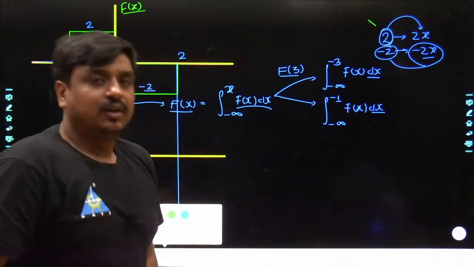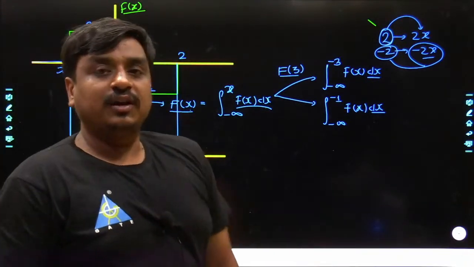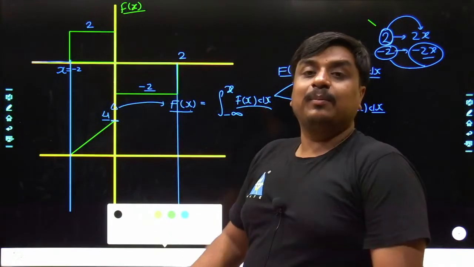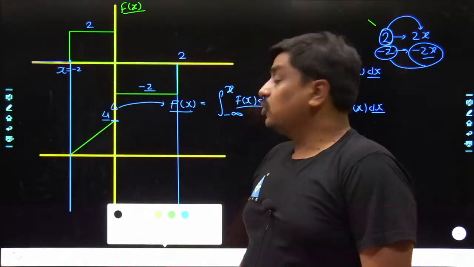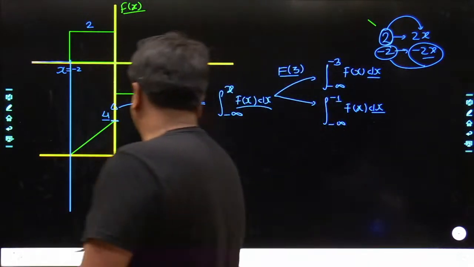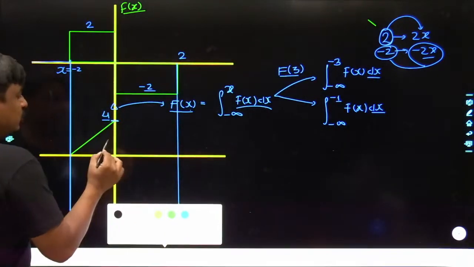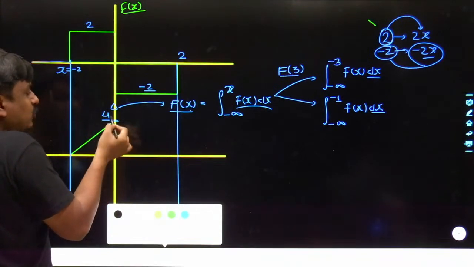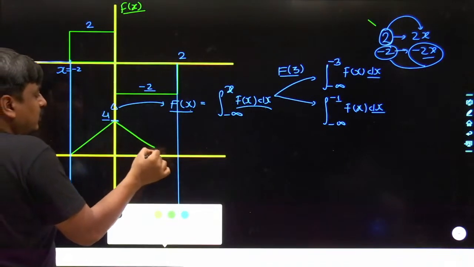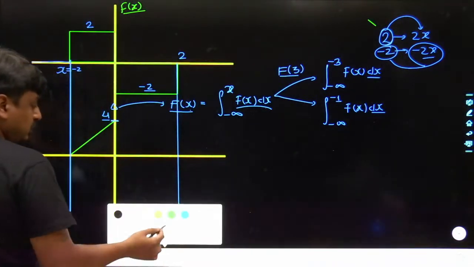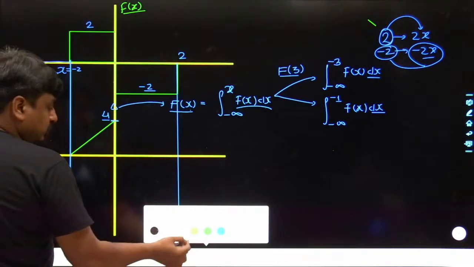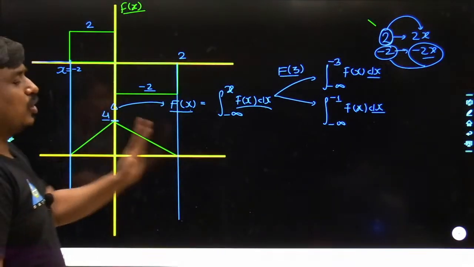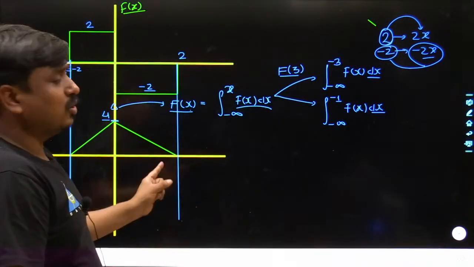Could you feel it? Because I know in signals and systems what we read, the integration of this used to be this, but in mathematics the things are not going to survive. So what would happen from here onwards? As you go towards 1, 2, definitely the area which has been occupied would start declining. So here goes the result. It would start declining. And from 2 onwards, the complete area which has been occupied had been 0.